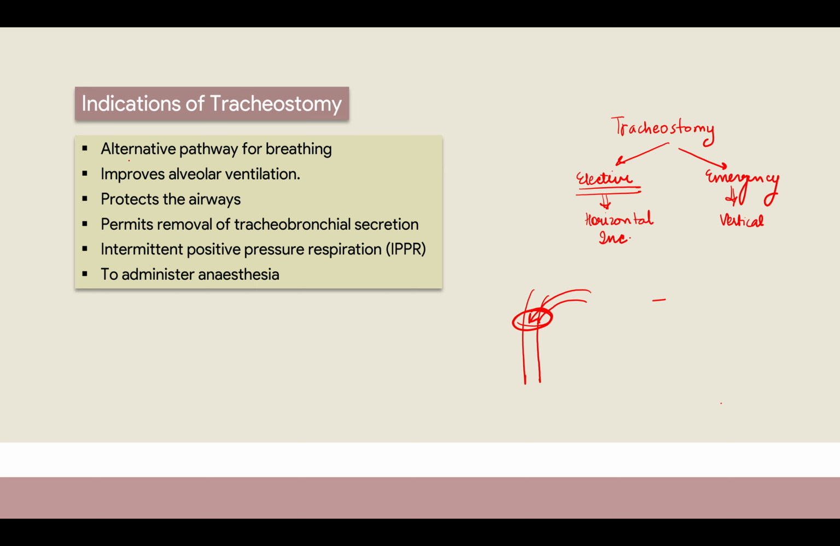Okay, now it improves the alveolar ventilation. Exactly. If a person is coming in respiratory distress, so all these indications which I'm telling you is, the person will be coming to you in a respiratory distress, correct? So it protects the, one second.